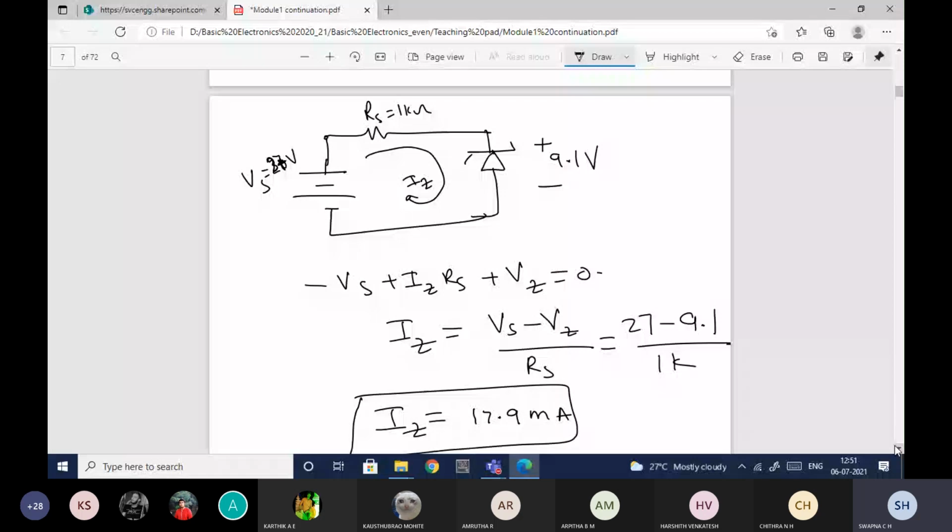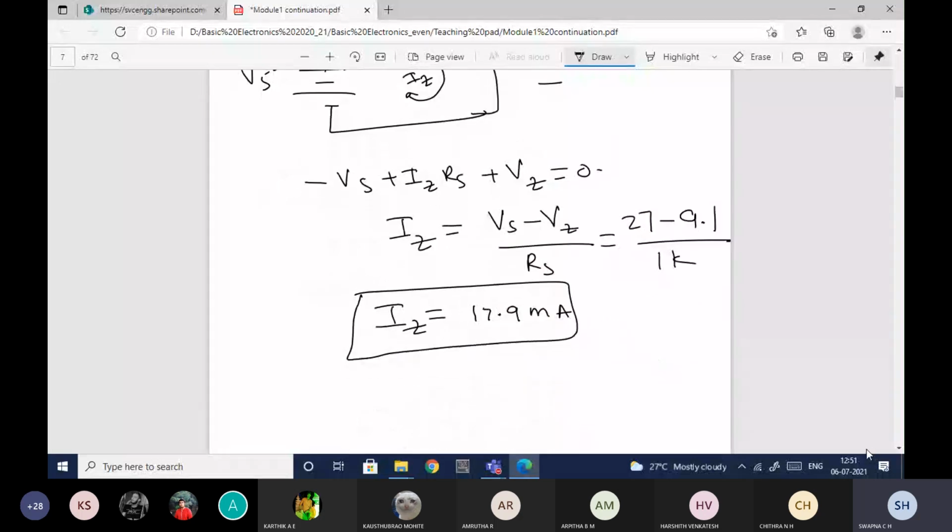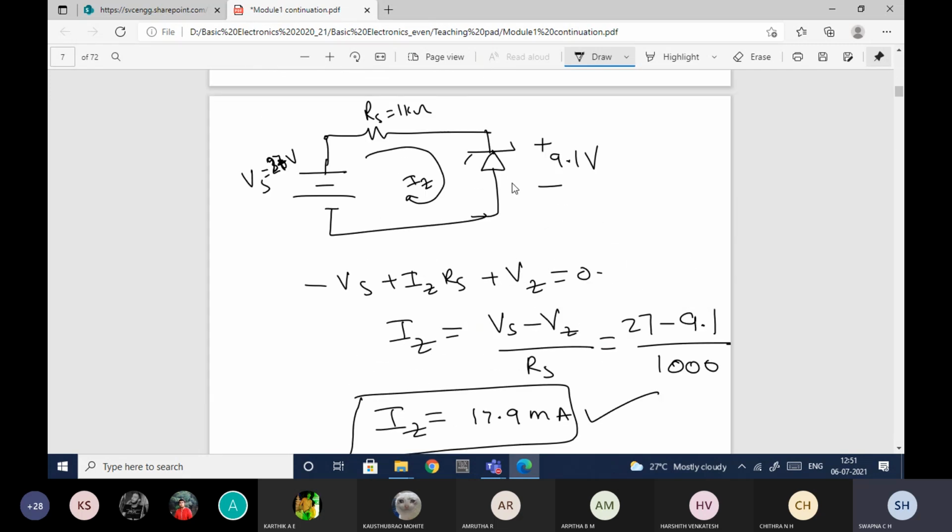IZ is 17.9 milliamperes. Milli, because here I have 1K. K is 10 power plus 3, otherwise I'll write it as 1000. So this is the current through the circuit when the voltage drops to 27 volts.